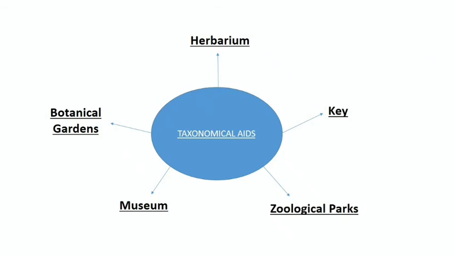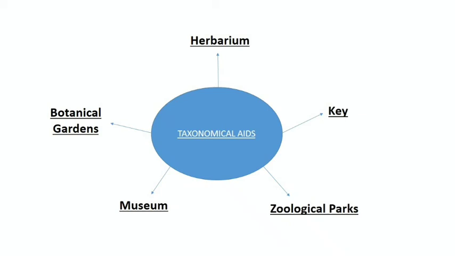So, our next topic is taxonomical aids. Now, what are taxonomical aids? Taxonomical aids are the collections of samples or preserved organisms which help in extensive research for the identification of various taxonomic hierarchy. Classifying organisms into various categories or groups needs a lot of field and laboratory work. This is an essential process because taxonomic categorization helps us in identifying many organisms necessary in various fields, such as agriculture, industries, bioresources, etc.